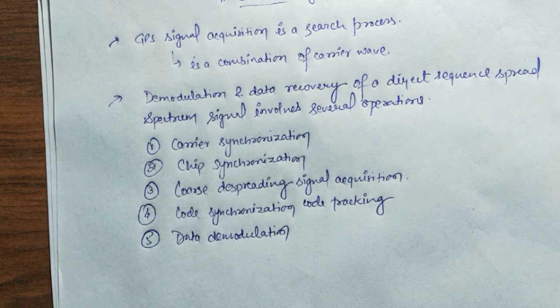Since there are several strategies and system configurations that can be used for acquisition, and I have told you the main purpose of acquisition, that is to identify the visible satellites in the data, this explanation will be based on a block diagram which I will draw, and with this we will make the following assumptions. So first of all, let me draw the diagram.